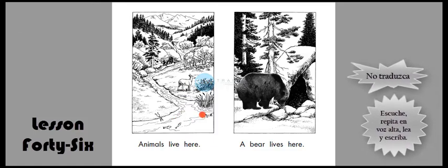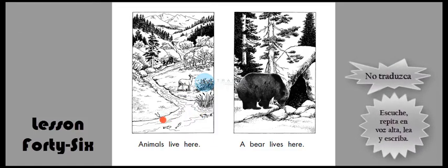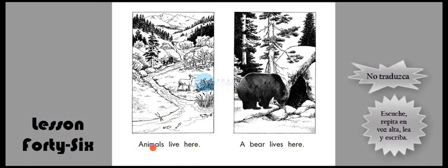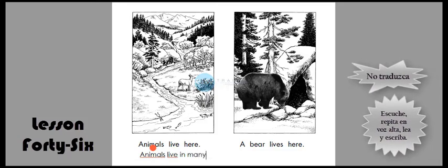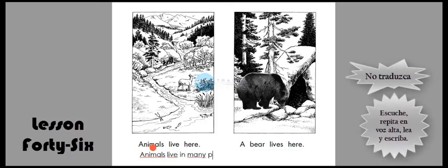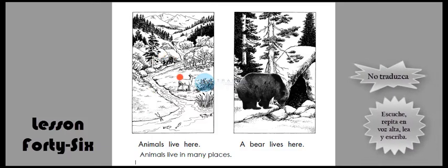Fish. And a frog. We can say that animals live in many places. Animals live here. Animals live in many places.